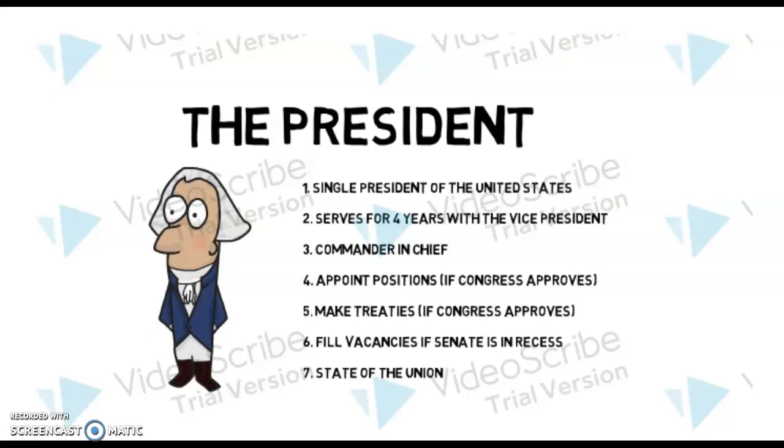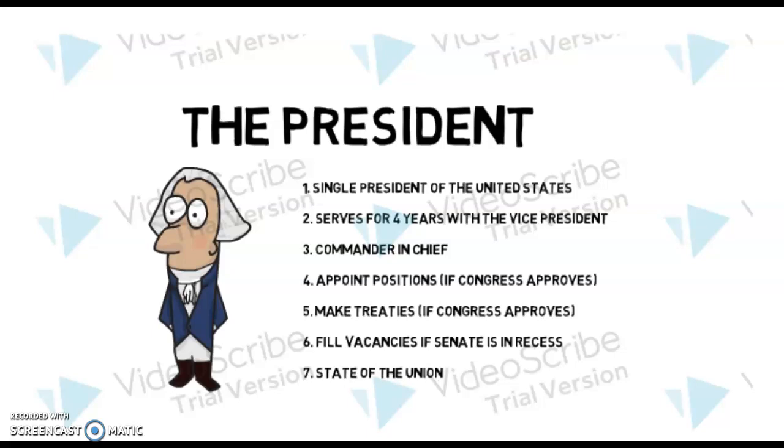Number three is he's commander-in-chief of the Army and the Navy, but he does not get to declare war. He can deploy troops, but he has to notify Congress within a certain time period, and he can only keep them there for a certain time period unless it gets approved for more. He appoints positions if the Senate approves. So it says Congress, but the Senate are the ones that do the confirming. Appointing positions is very key for judicial positions because those stay on after the president's term is over.